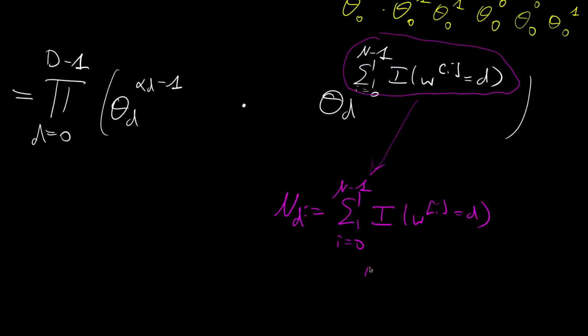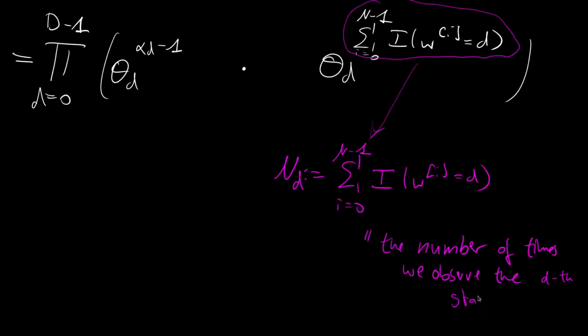So let's note this down. This is nothing else than the number of times we observe the d-th state. And thinking again in terms of our weather, we would then have, for instance, how often we have sunny weather, how often we have cloudy weather, and so on and so forth. Then let's put this together.